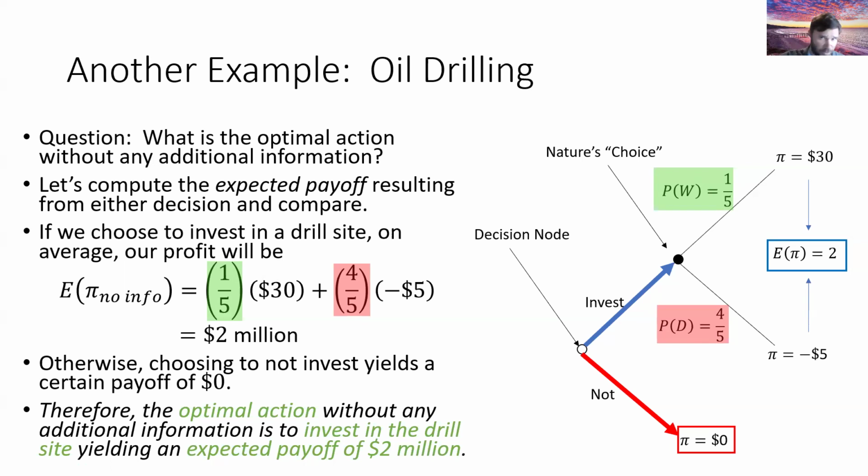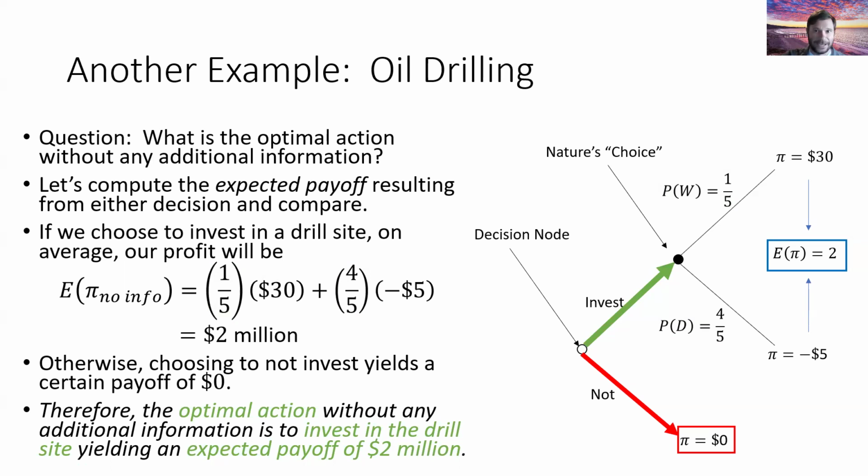Randomly drilling, still drill. And when we did that, on average, we were $2 million ahead of where we would have been relative to non-drilling. So the expected payoff with no information was $2 million, and the optimal action with no information was to drill, was to make that investment.